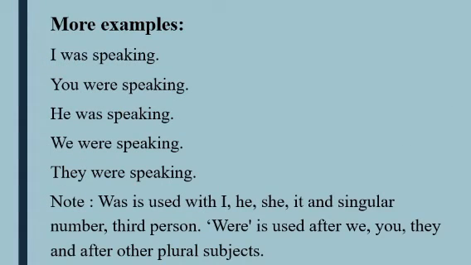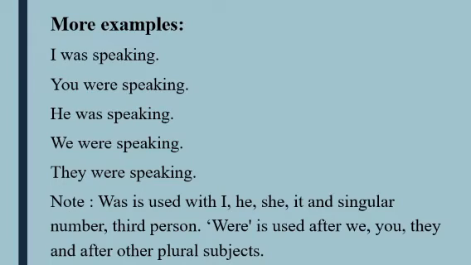We can see some examples here. I was speaking, you were speaking. Just notice it. I'm using very simple one verb here because you can get it easily. What can be the formulation of the past continuous tense? Like after I, I will use was here before verb plus ing, and after you, we have to use were here.